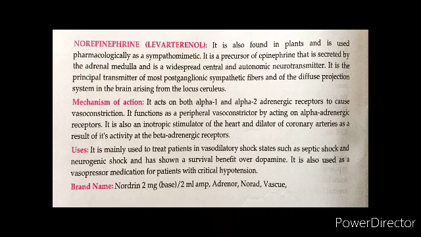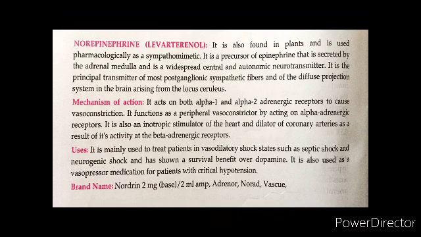It acts on both alpha 1 and alpha 2 receptors to cause vasoconstriction, and functions as a peripheral vasoconstrictor by alpha adrenergic receptors. It is also an inotropic stimulator of the heart and dilator of the coronary arteries as a result of the beta adrenergic receptors.